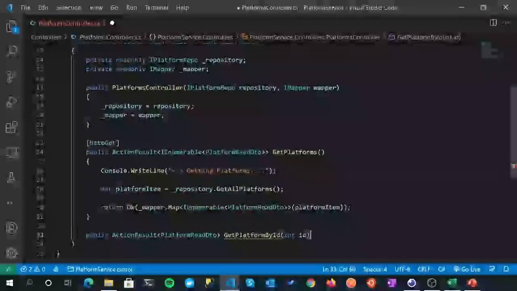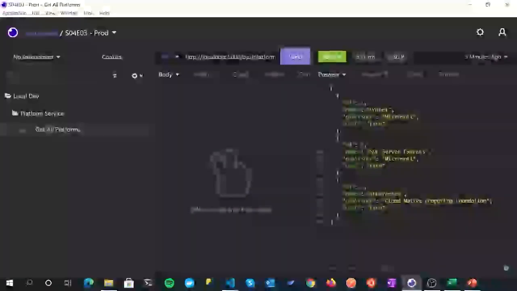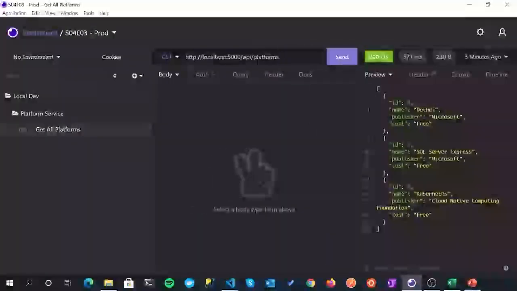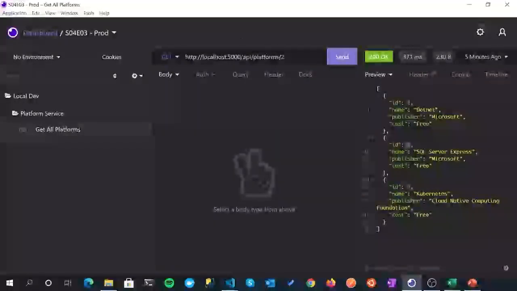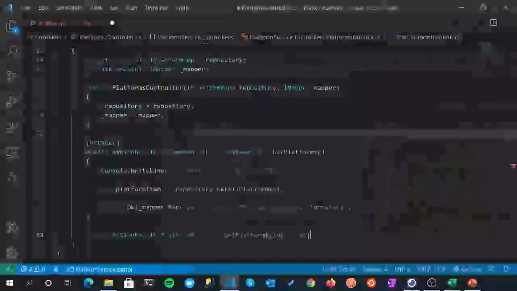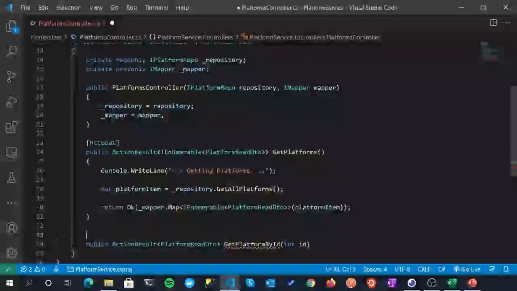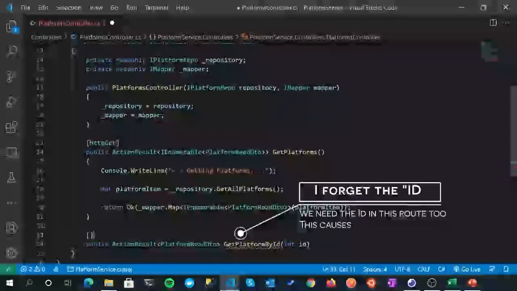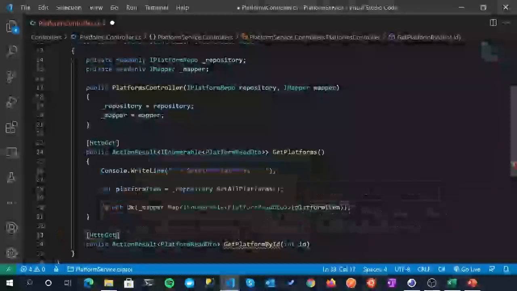By defining this ID as part of an input parameter to this action result, basically that will be interpreted automatically when we come over to testing it, and we pass in /2 to relate to one of the IDs of the platforms. This route will basically be automatically interpreted to map to that. Okay, it's kind of nice. You can explicitly tell what you're mapping through from your requests, but in this instance, it's all doing this kind of stuff out of the box for us. But of course, we do have to specify that it's an HTTP GET.